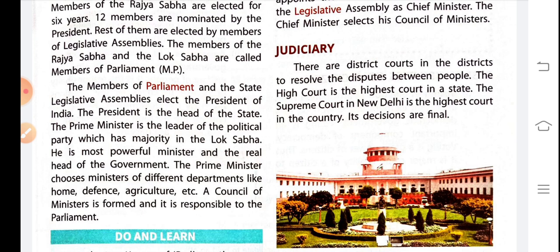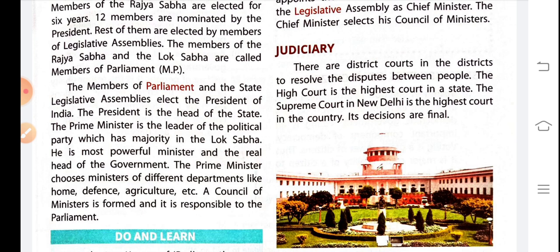So here we have studied that the members of parliament and the state legislative assemblies elect the president of India. Legislative assembly means state, with the election which is held in a state only, like Bihar. In Bihar, currently the elections are going to be held. So the legislative assembly members and the members of parliament both elect the president.